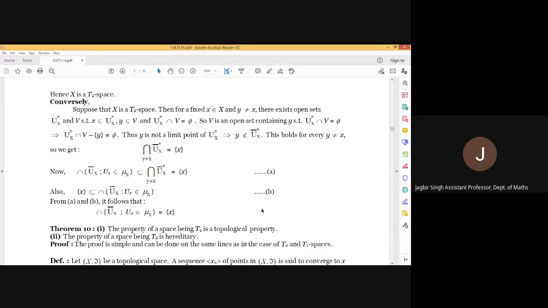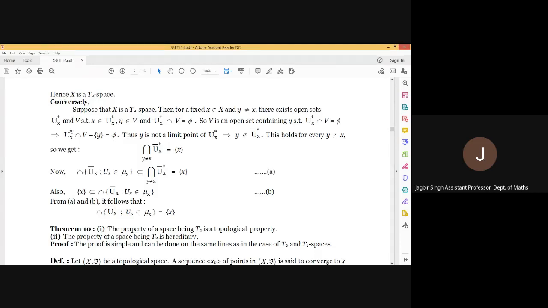Now, if their intersection is phi, can we say that ux star intersection (v minus y) is phi? Because this intersection is phi, minus y is also phi. It means y is not a limit point of ux star.